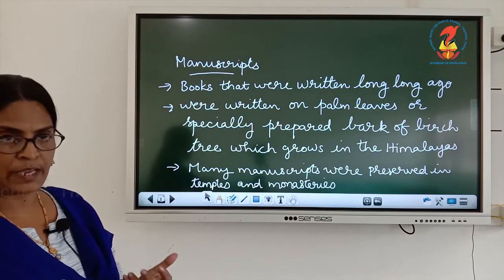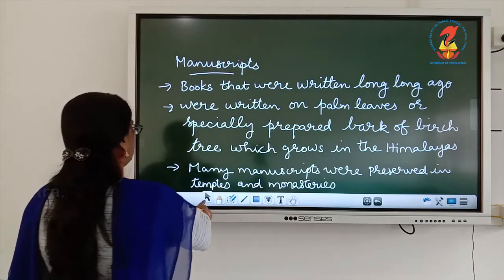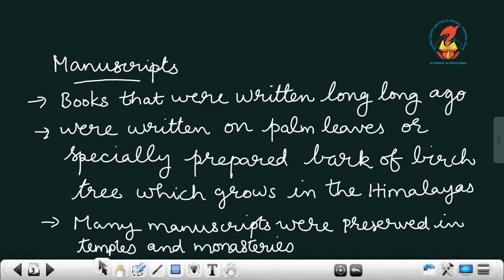Children, what are manuscripts? Manuscripts are books that were written long ago. Now, manuscripts were written on palm leaves or specially prepared bark of birch tree which grows in the Himalayas.